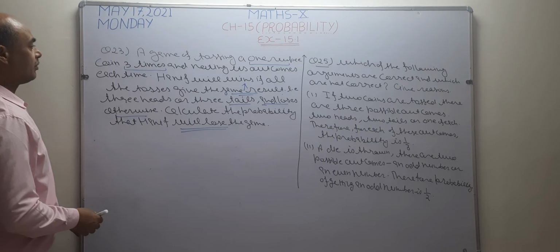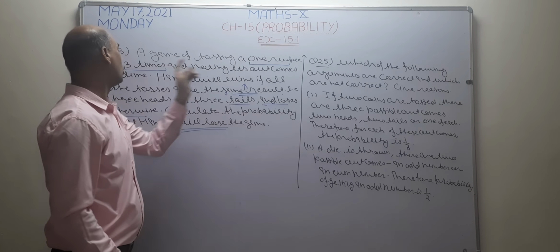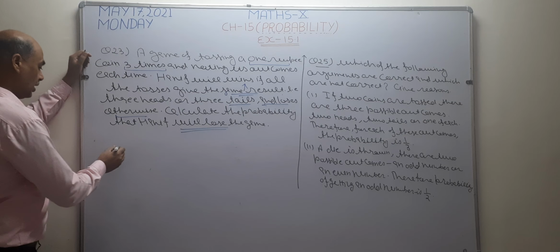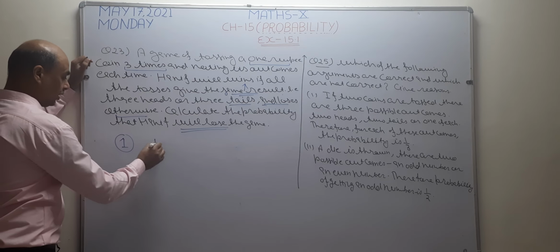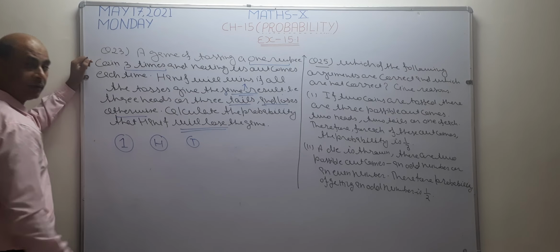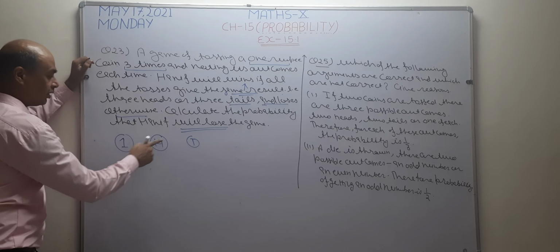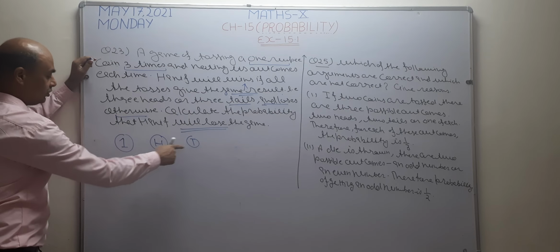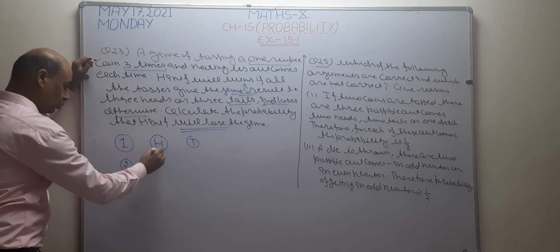So first I want to check what the possible outcomes are when a coin is tossed 3 times. When I toss a coin 1 time, the possible outcomes are either head or tail. Now when I toss it 2 times, I want to check the possible outcomes of a coin tossed 2 times. I write this 2 times.